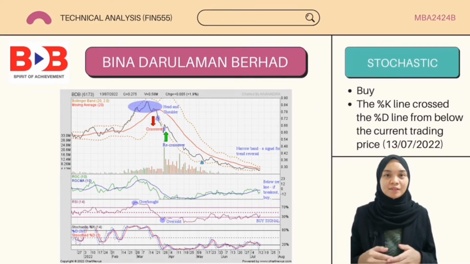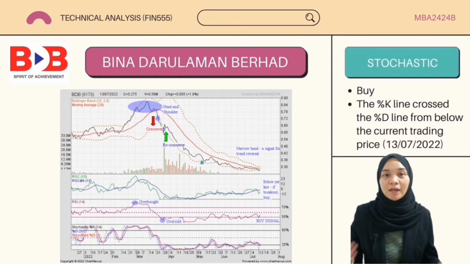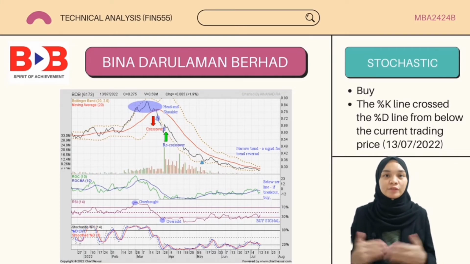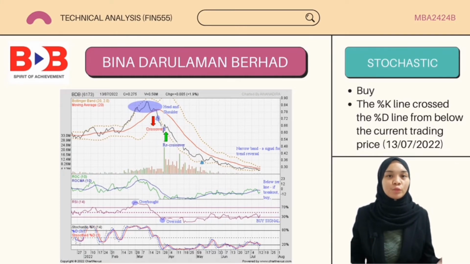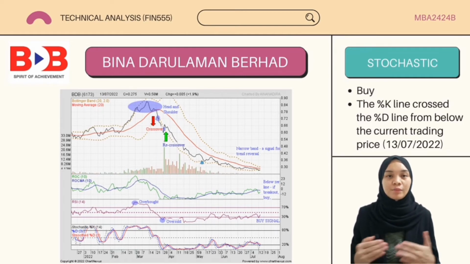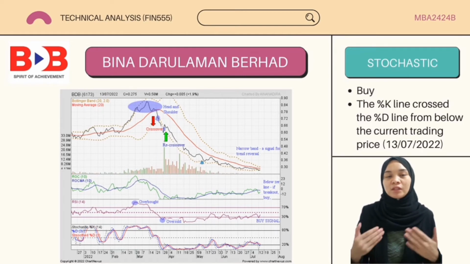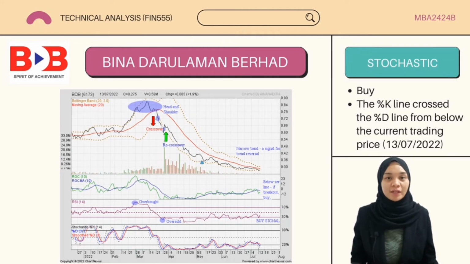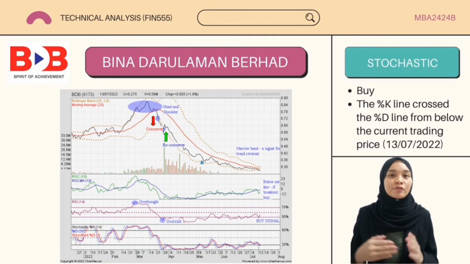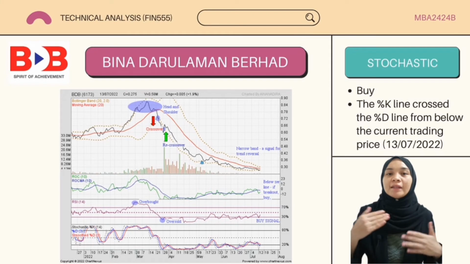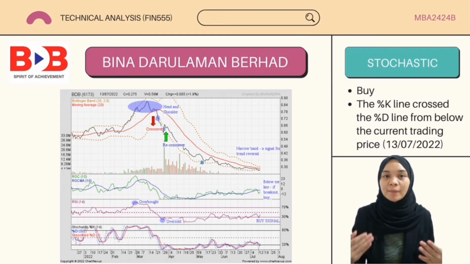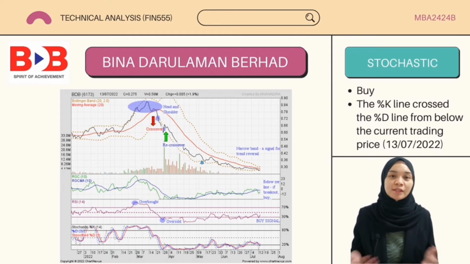Last but not least is the stochastic indicator. At first, stochastic signaled a few overbought positions that dominate the first 3 months of the year. The price then experienced a bearish pattern until it was at the oversold level. Then, the K line crossed the D line from below to above, indicating the buy signal and uptrend price pattern coming soon. That is all from me.